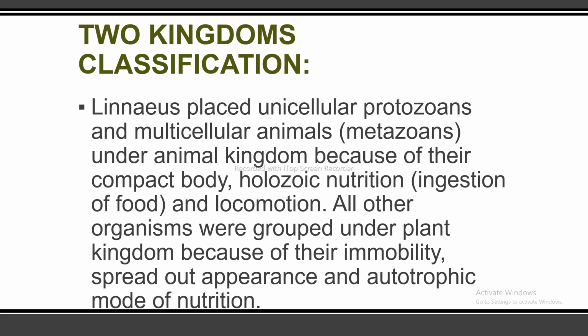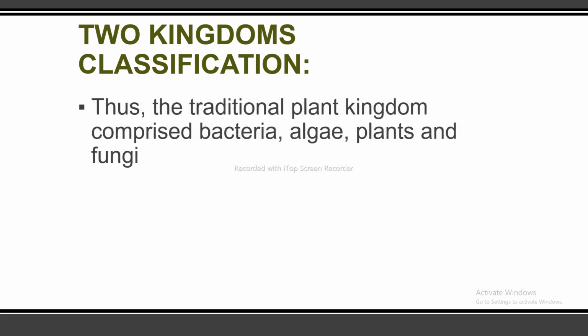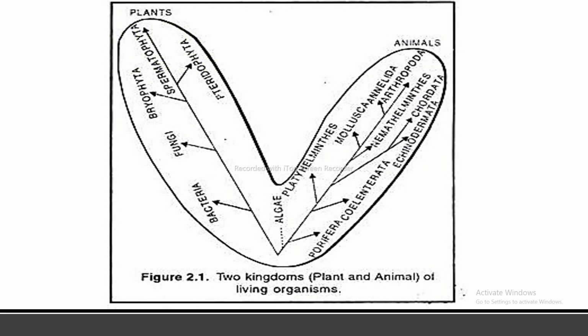Linnaeus placed unicellular protozoans and multicellular animals, metazoans, under animal kingdom because of their compact body, holozoic nutrition, ingestion of food, and locomotion. All other organisms were grouped under plant kingdom because of their immobility, spread out appearance, and autotrophic mode of nutrition. Thus, the traditional plant kingdom comprised bacteria, algae, plants, and fungi. So, this is the two kingdom classification of living organisms, plants and animals.